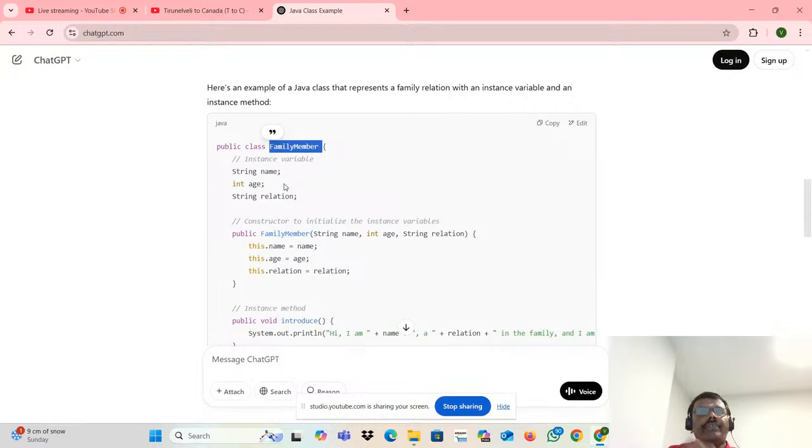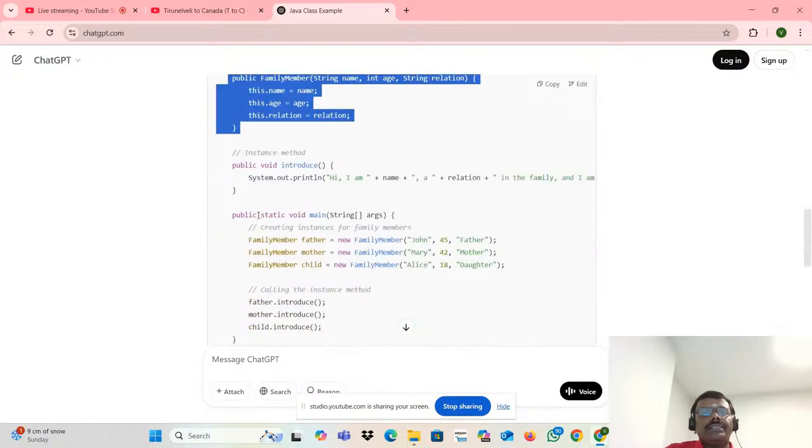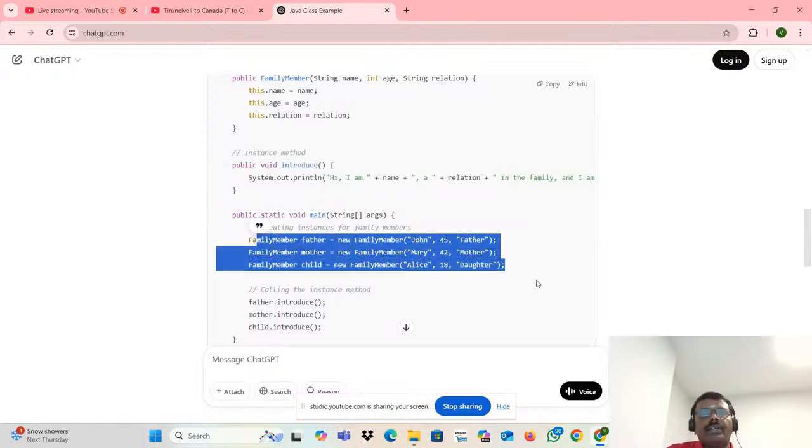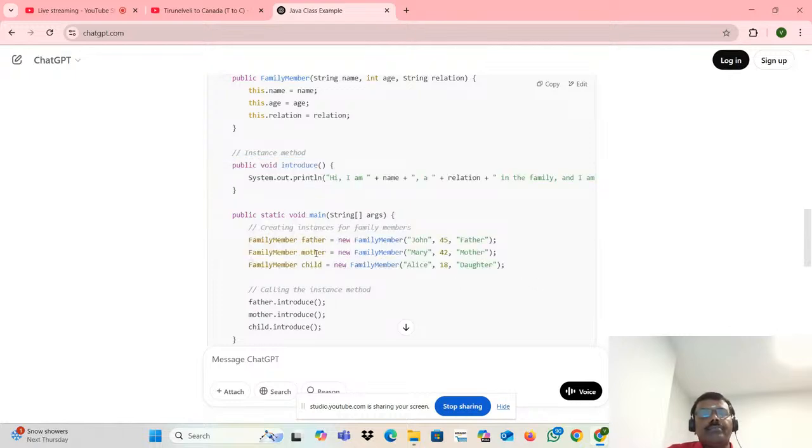Family member may have three instance variables: name, age, relation. What is this? It's a constructor. What is this? Instance method. What is this? Object. What is an object? Father is an object. Mother is an object. Child is an object. What are we doing? Father, what is this actually? It's an instance we are creating.